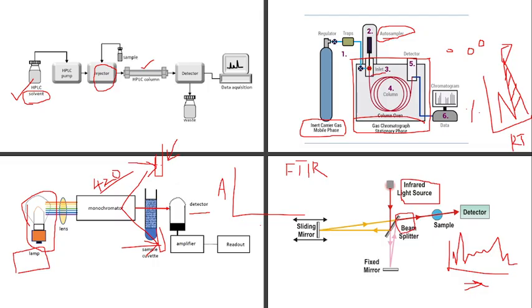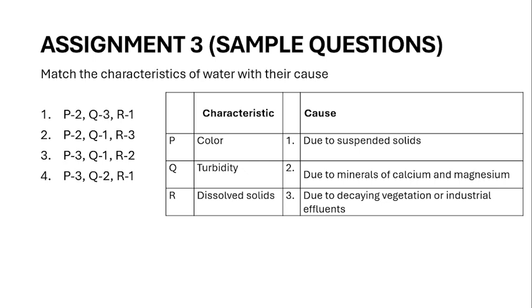Okay, now we will see some sample questions of week 3. The first one is match the characteristics of water with their cause. So here it is a match the following.